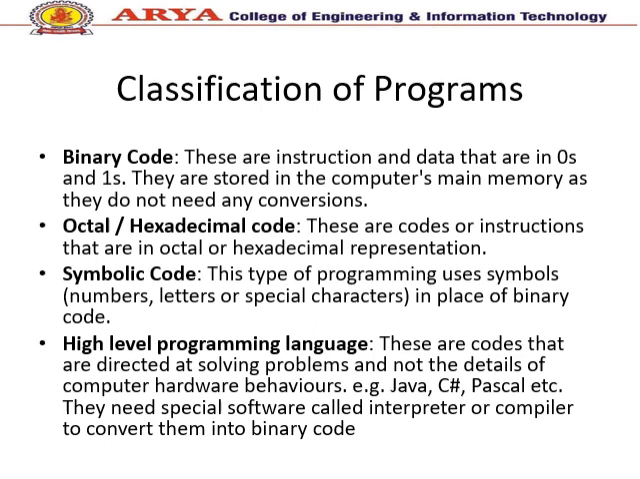Classification of the program. First, binary code. There are instructions and data that are in zeros and ones. They are stored in the computer's main memory as they do not need any conversions. Second, octal or hexadecimal code. These are codes or instructions that are in octal or hexadecimal representation. Third, symbolic code. This type of program uses symbols, it means numbers, letters and special characters in place of binary code.